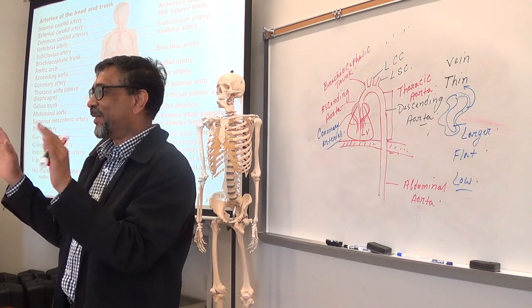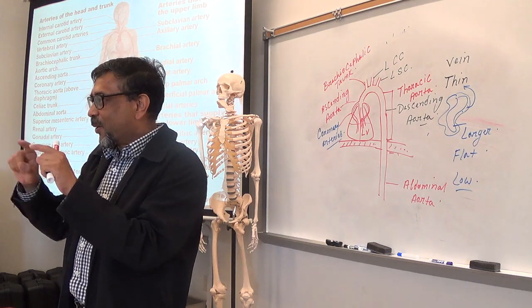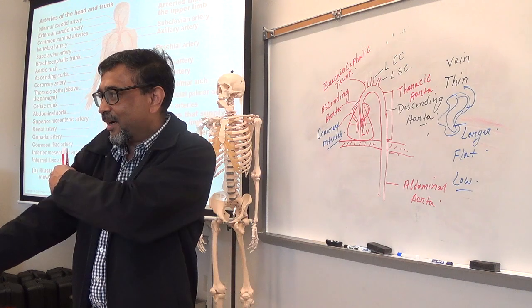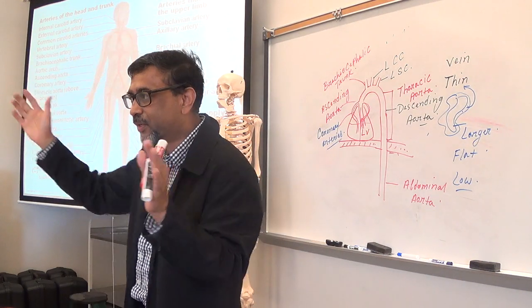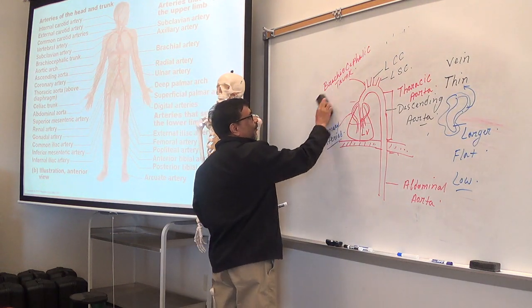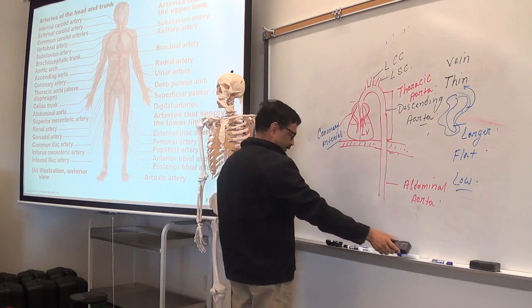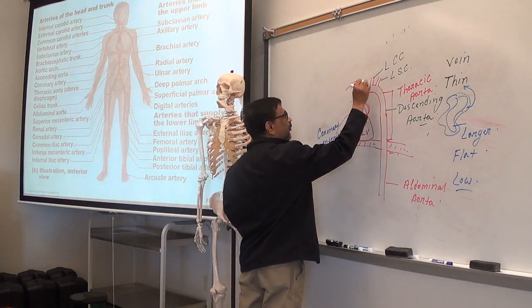So that means it is telling you this artery or trunk will give how many branches? Two. One will go towards the arm, another will go towards the head. That's why it is called brachiocephalic. So, this brachiocephalic trunk will divide into two.